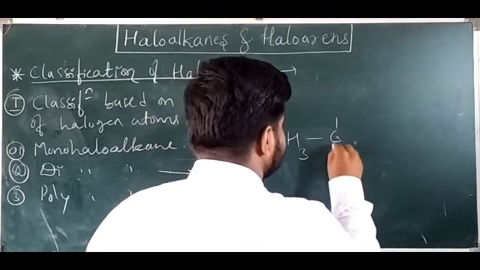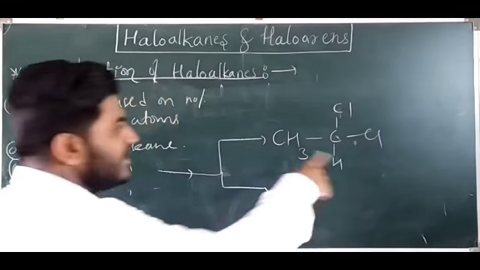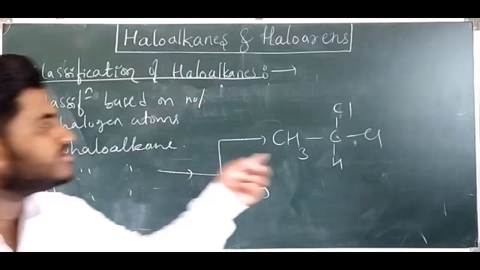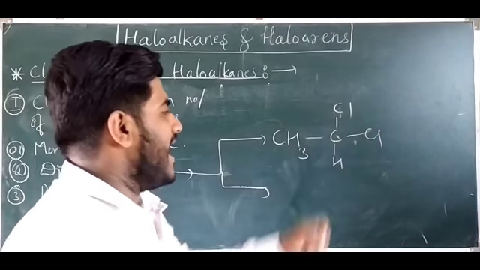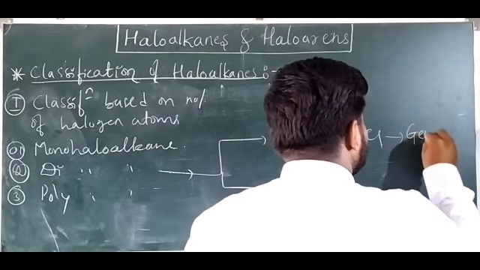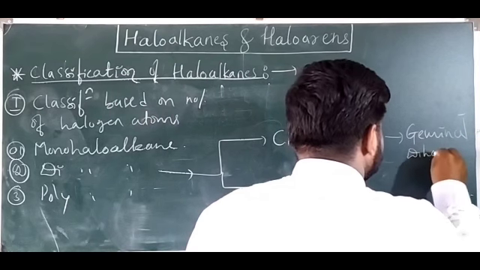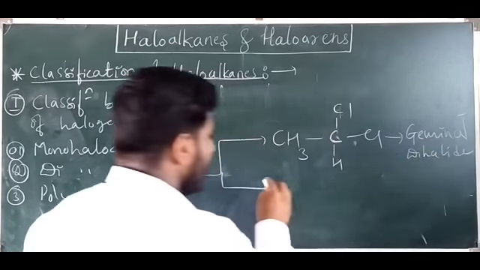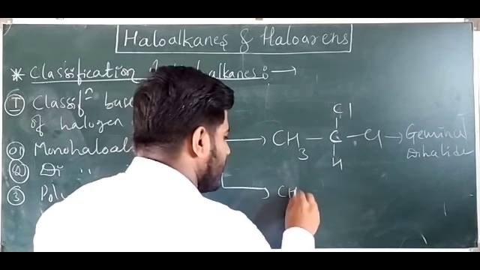Dihaloalkanes are nothing but haloalkanes in which two halogen atoms are present. If both the halogen atoms are attached to the same carbon atom, then that is called geminal dihalide. If both the halogens are attached to adjacent carbon atoms, then that is called vicinal dihalide.